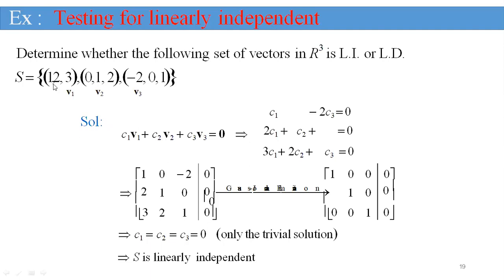We write the linear combination of these vectors v1, v2, v3, then write it in matrix form and reduce it to echelon form. It has only the trivial solution, because the constants will be 0. Therefore, S is a linearly independent set.